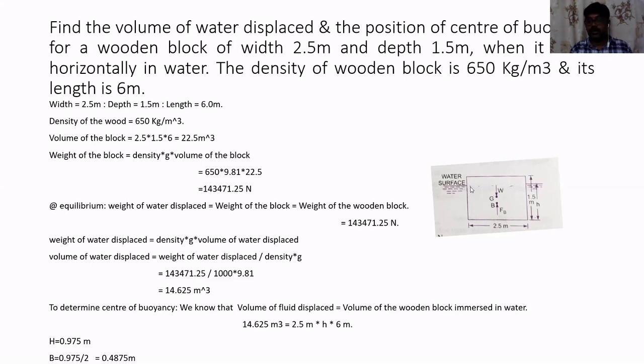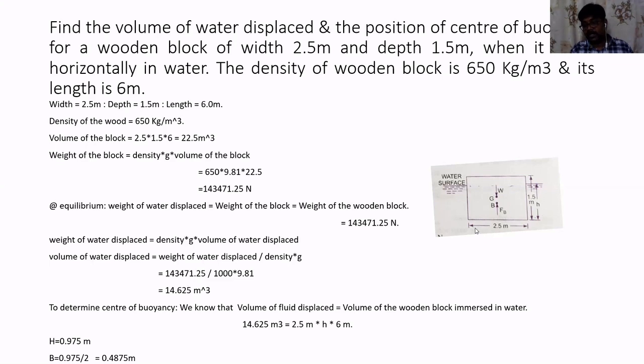So in this case, what is the volume? 14.625 meter cube is the volume displaced. So obviously, the volume of the wooden log that is inside the water is 14.625 meter cube. With this basic concept, we will replace the volume of the object in water.